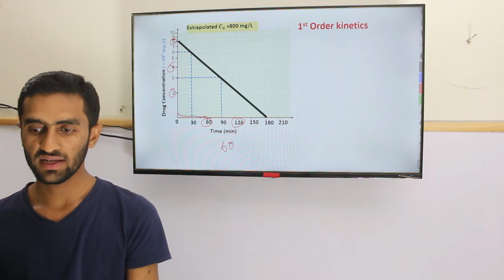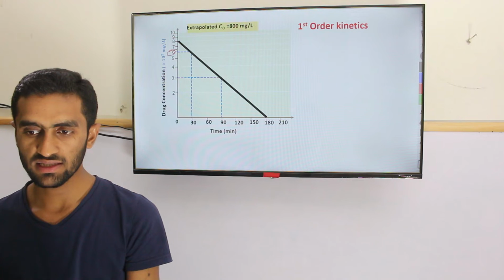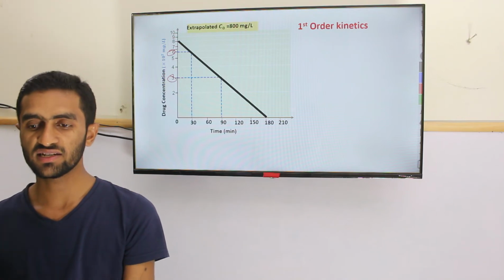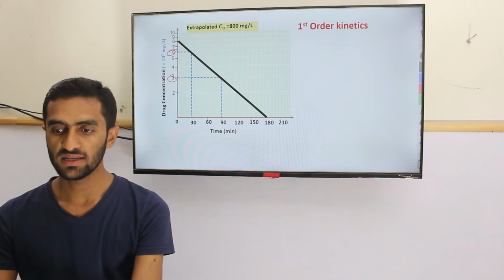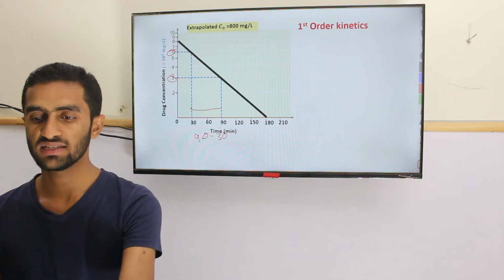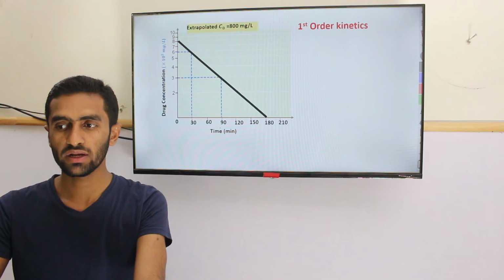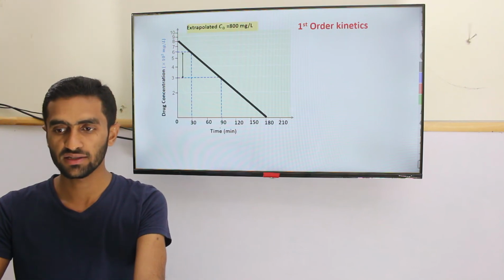Same thing. Here, for example, it's at 600 and 300, so half-life is 30, 90 minus 30 is still 60. So the half-life is fixed. This graph shows the half-life is fixed. Okay, so that's why it's first order kinetics.